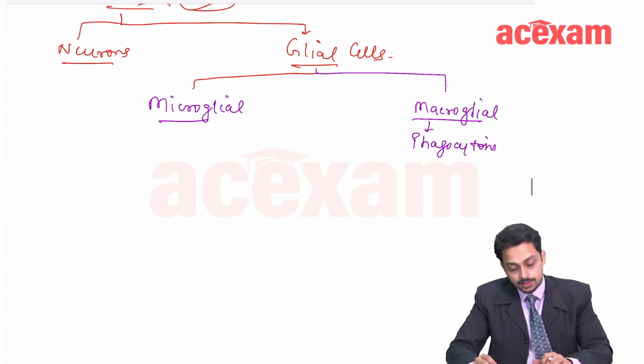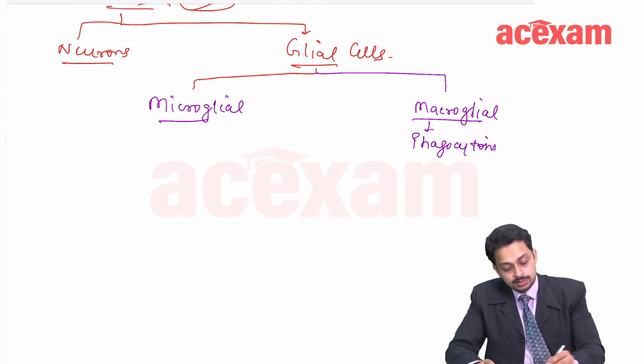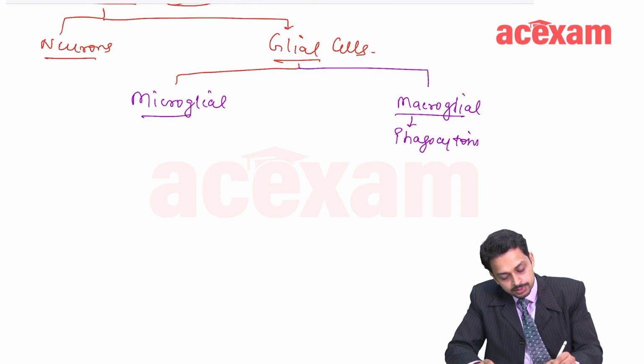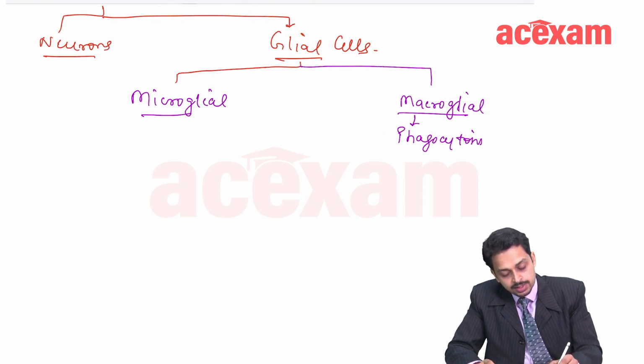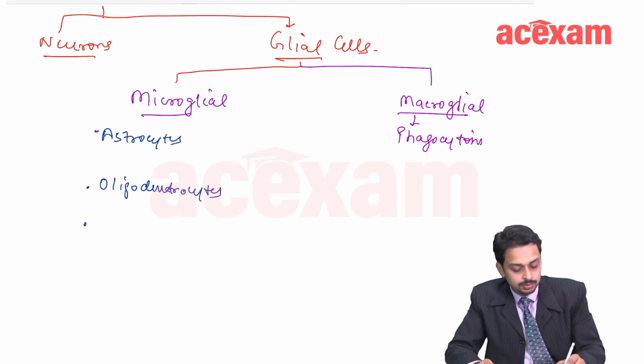Microglial cells are important, and the examples of macroglial cells are astrocytes, oligodendrocytes, and also Schwann cells.